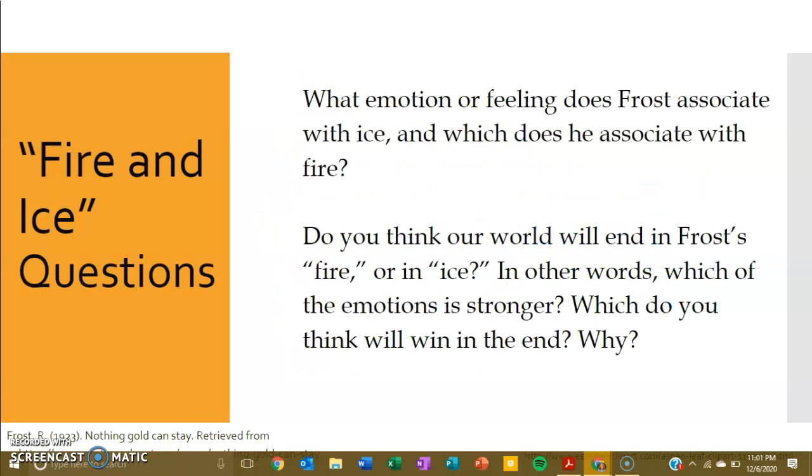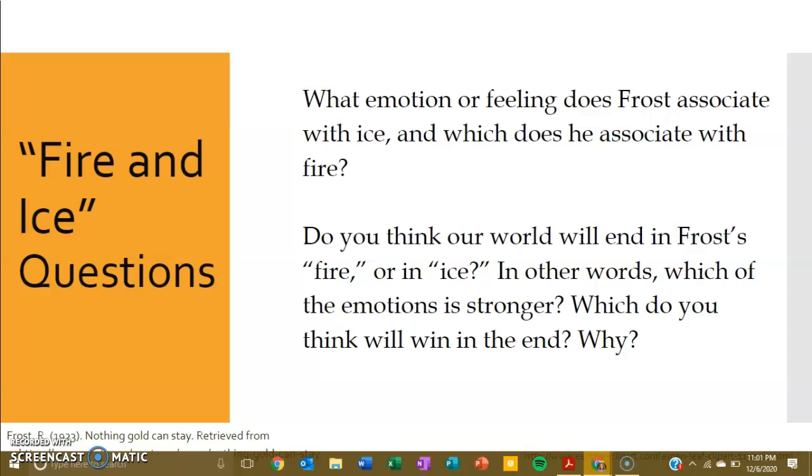Okay, let's look at the questions that you have for Fire and Ice. These will be in your question document that you'll fill out and submit today. The first one is, what emotion or feeling does Frost associate with ice, and which does he associate with fire? Now, associate means kind of connect to. So there's one kind of emotion that he really connects to ice, and there's another emotion that he connects to fire. So you've got to tell me which ones those are.